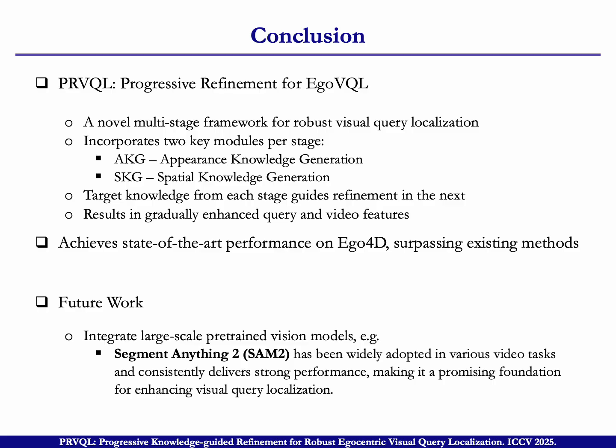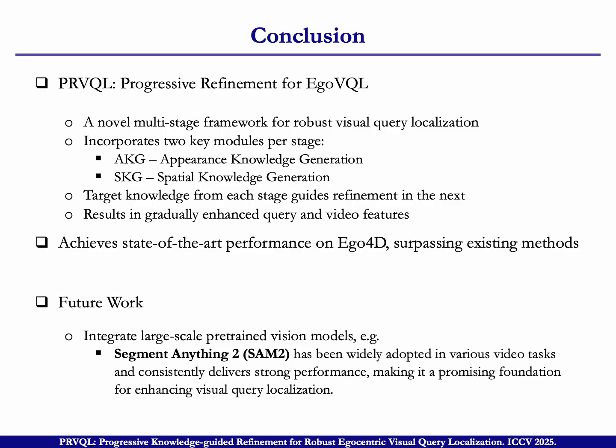The target knowledge from each stage guides refinement in the next, and we get better accuracy by enhanced query and video features. As a result, we achieve SOTA performance on the EgoVQL dataset.